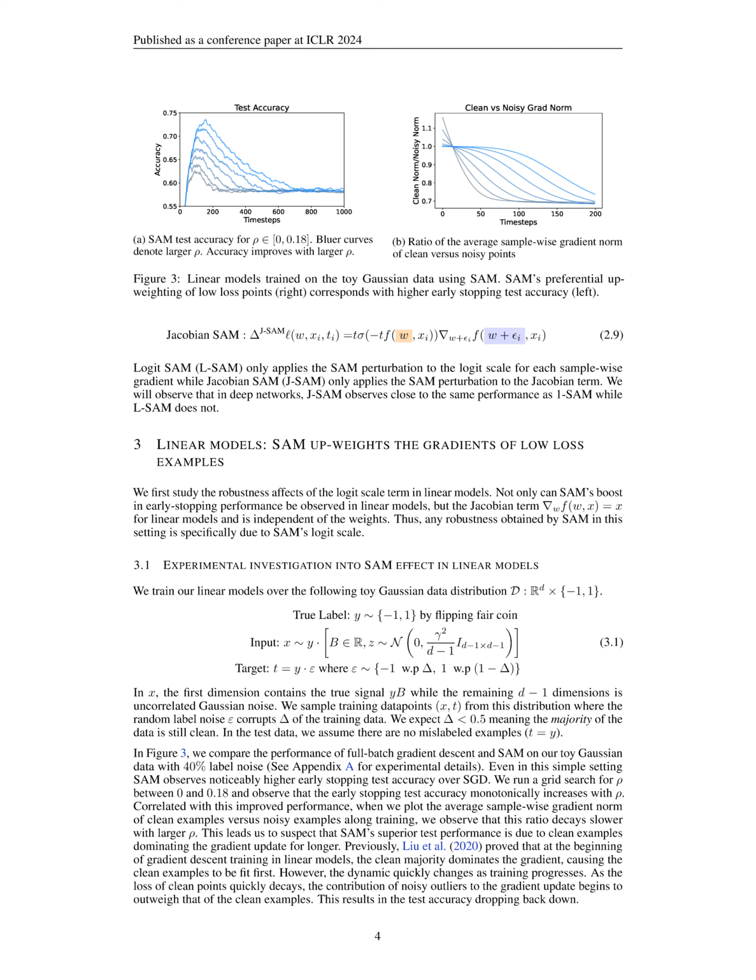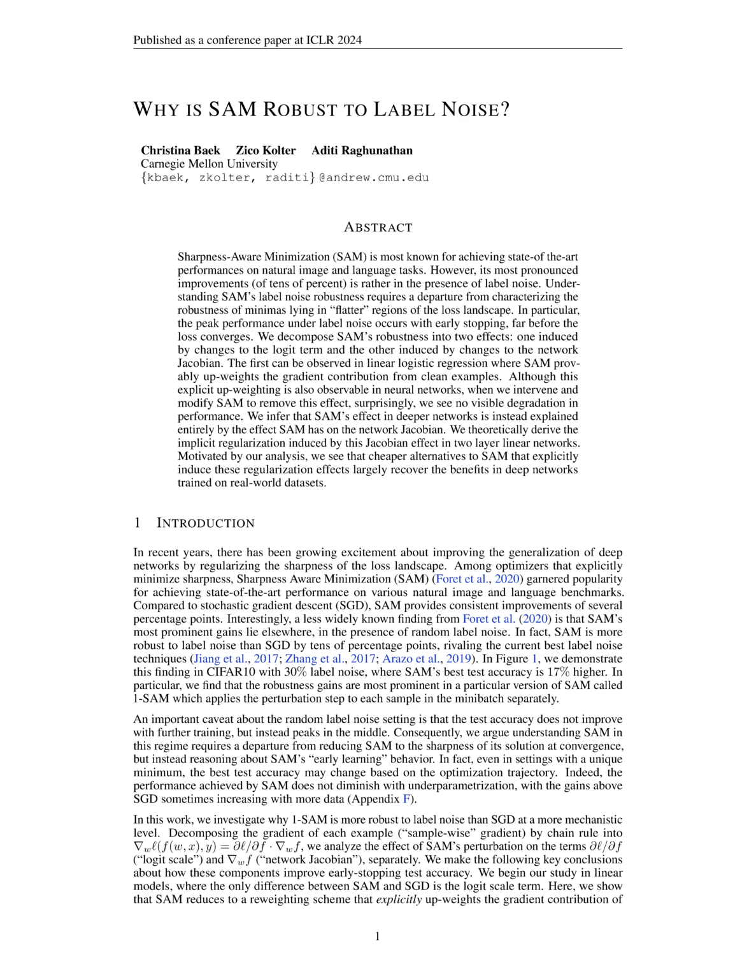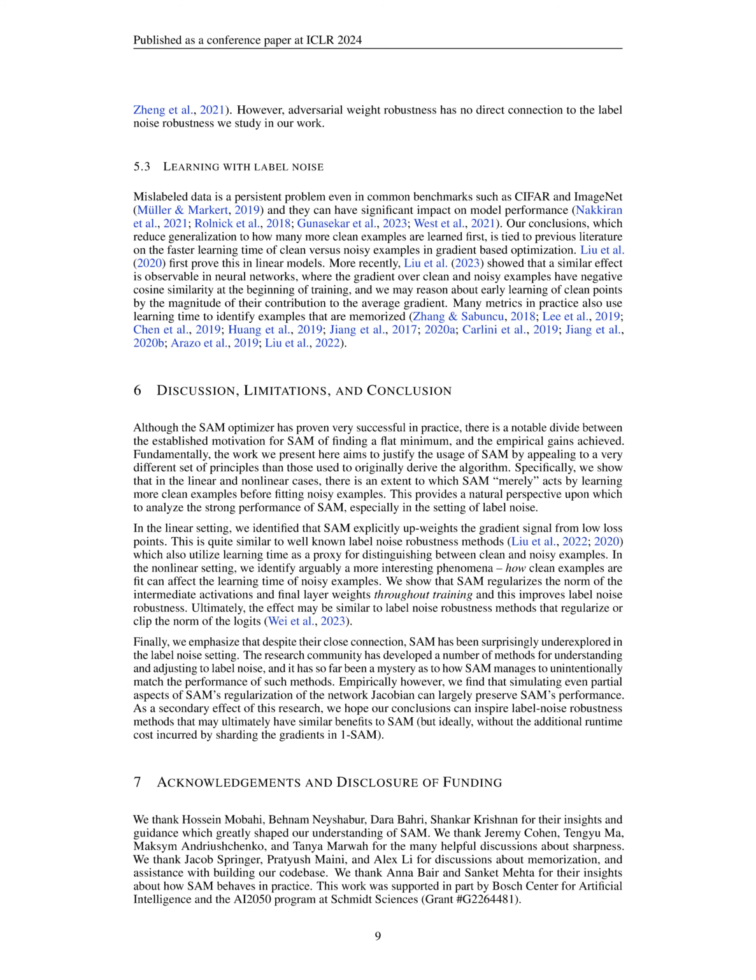The experimental investigation conducted to compare the performance of full batch gradient descent and SAM on toy Gaussian data with label noise involved training linear models over a toy Gaussian data distribution where the first dimension contained the true signal, while the remaining dimensions contained uncorrelated Gaussian noise. Training data points were sampled from this distribution with a certain percentage of random label noise. The test data was assumed to have no mislabeled examples.